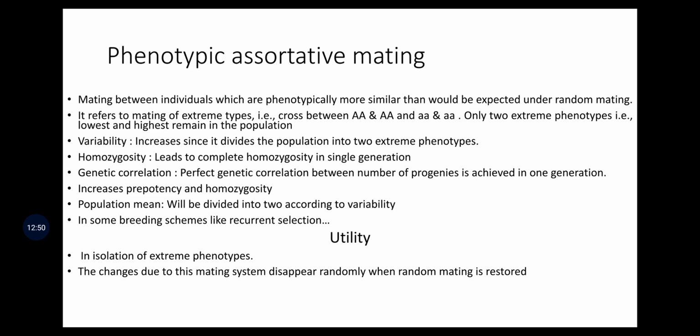So where it is utilized in isolating the extreme phenotypes, changes in mating system disappear randomly when random mating is restored. That means phenotypic assortative mating can be converted to random mating by subjecting the population to a single generation of random mating.